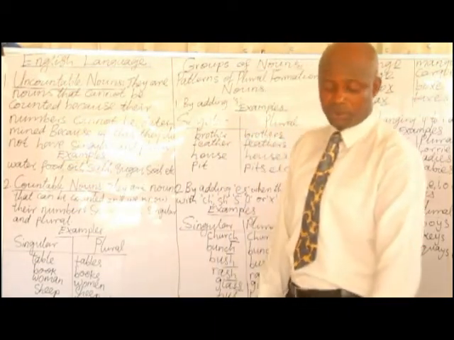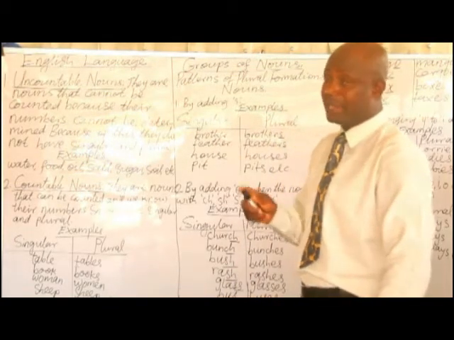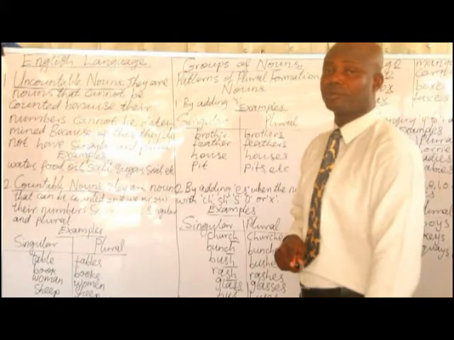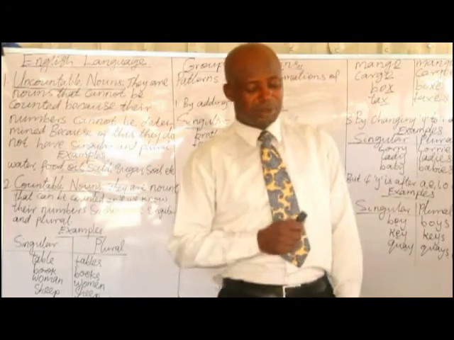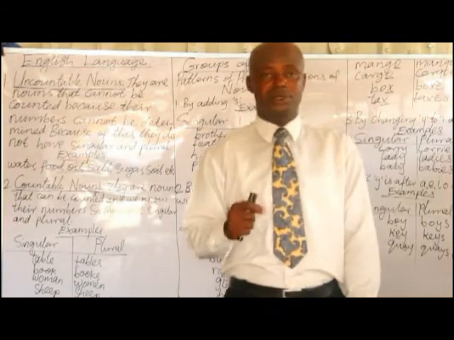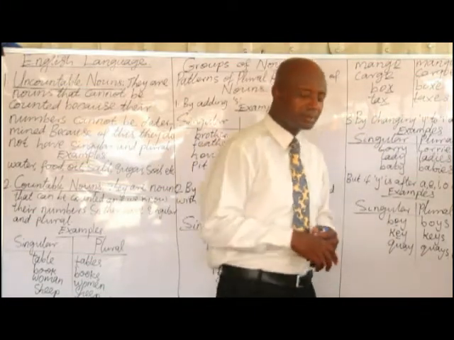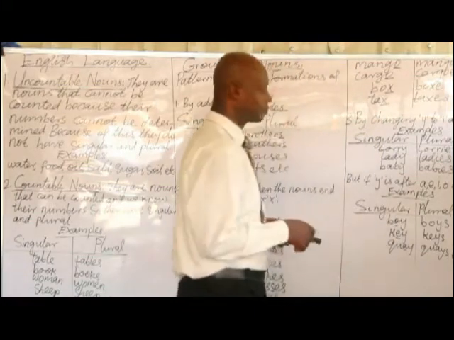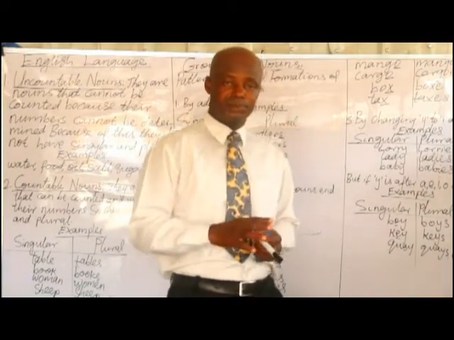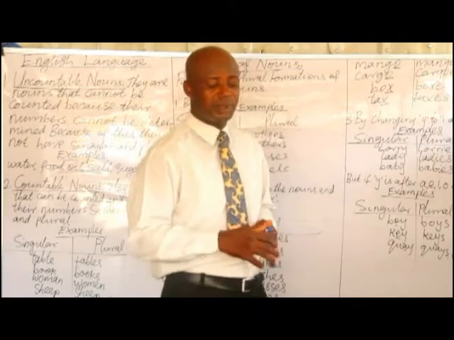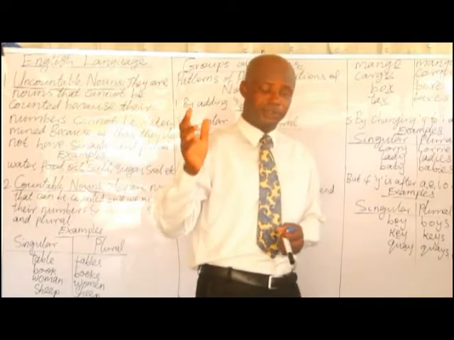In like manner, if a noun ends with O, we add es to make it plural. Example, mango, mangoes, tomato, tomatoes, cargo, cargoes, potato, potatoes, desperado, desperados, mistletoe, mistletoes, bravado, bravados, and so on.